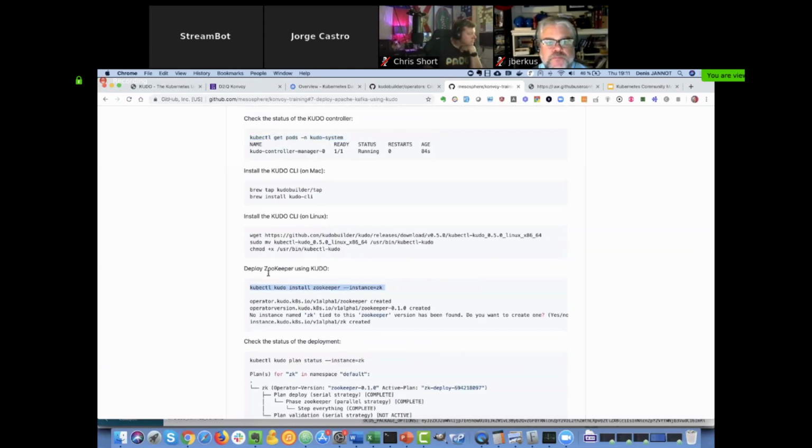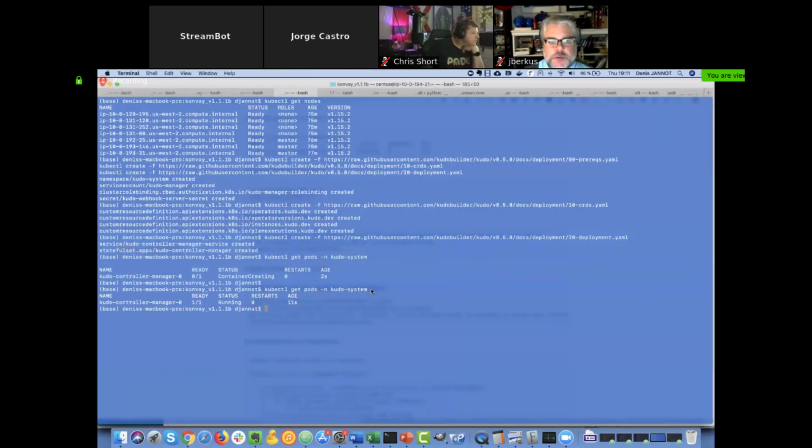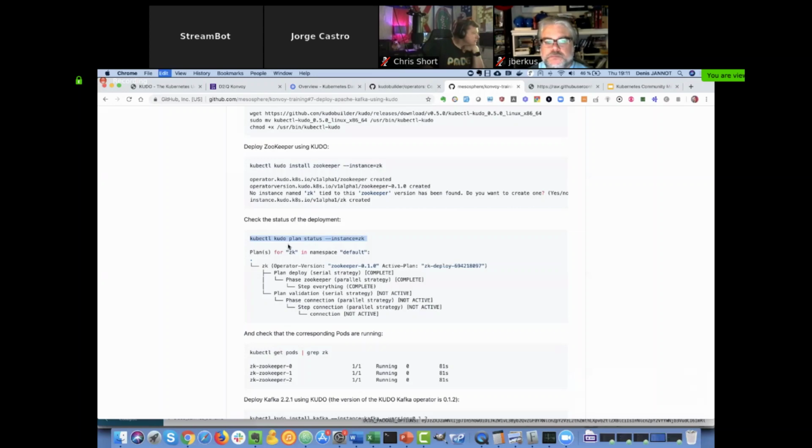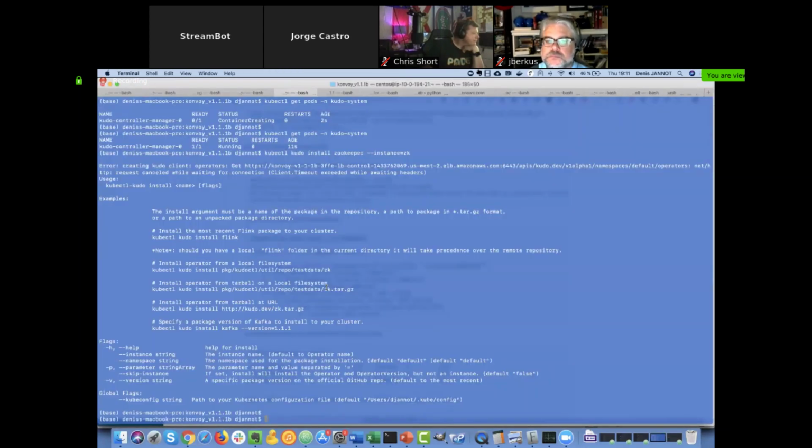Then you want to deploy Zookeeper. It's as simple as kubectl kudo install Zookeeper and the name of the instance you want to use. And like Jared just said, we have this plan that you can use to follow the execution of the deployment of your cluster.